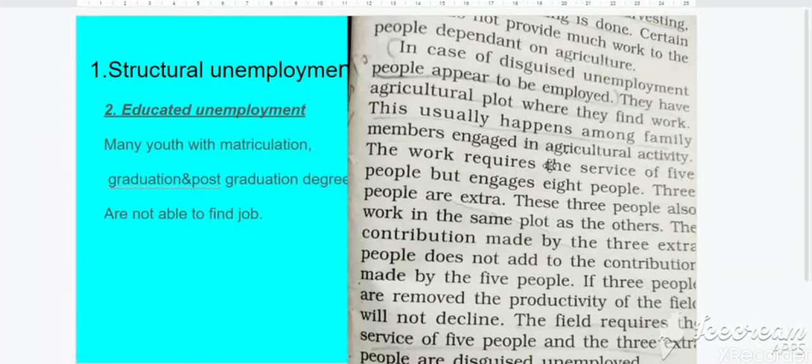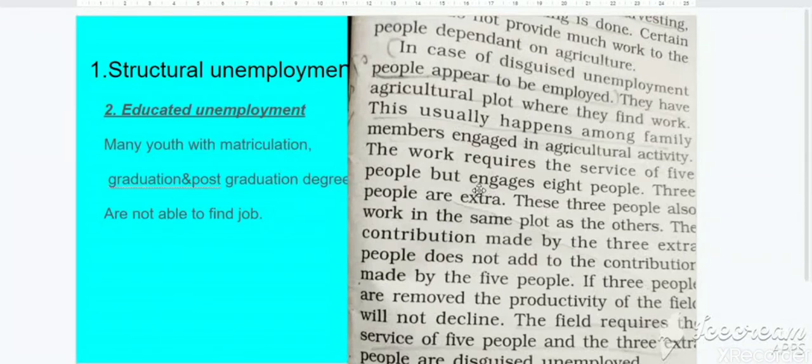The work requires the services of 5 people but engages 8 people. Children, look, this is disguised unemployment. The work requires the services of 5 people. Clear? Work requires the services of 5 people but engages 8 people.